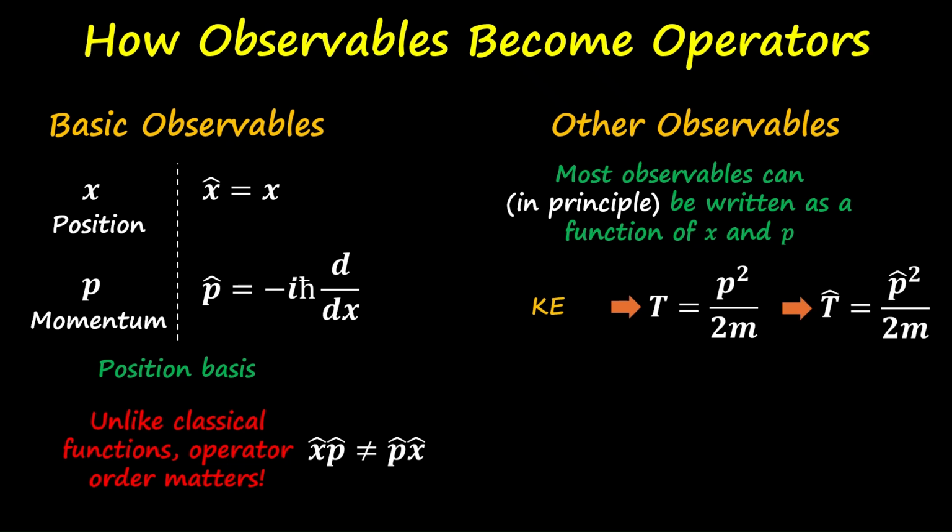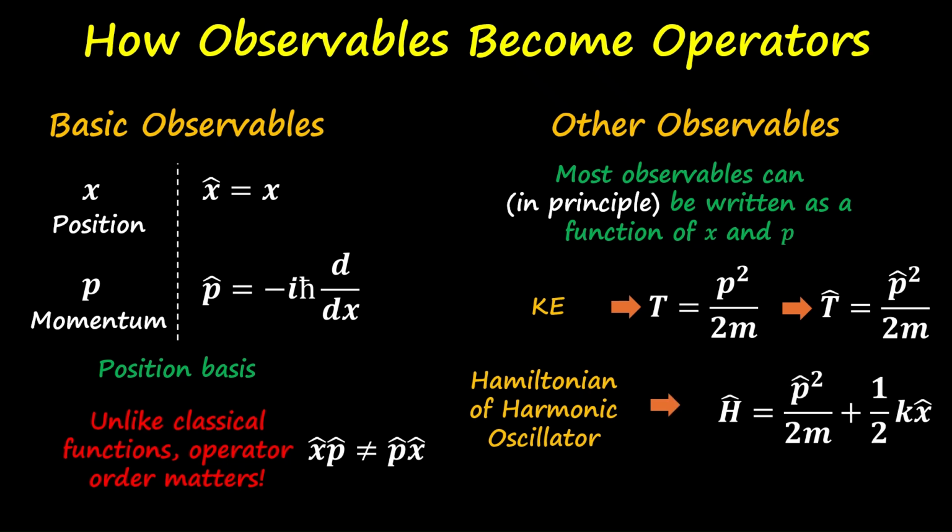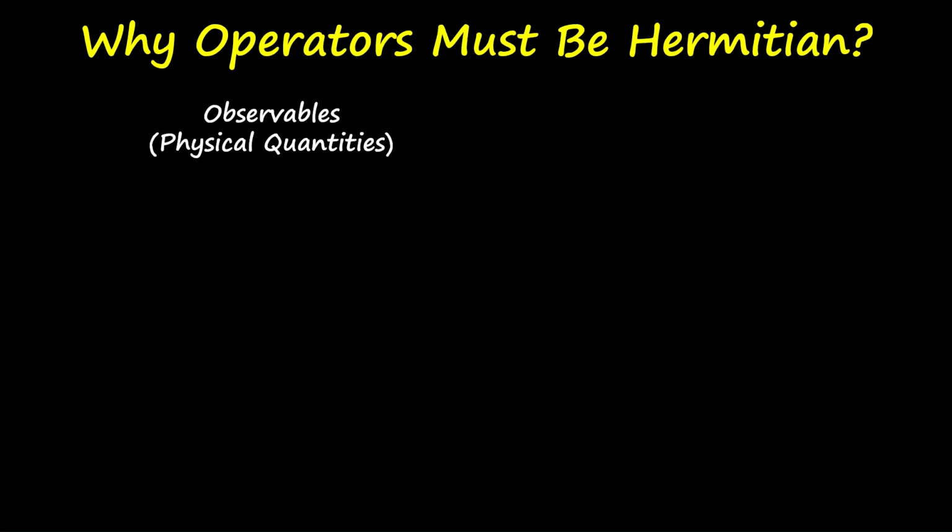Another example is the Hamiltonian of the harmonic oscillator. So the Hamiltonian can be written as the sum of the kinetic energy and the potential energy. And by substituting the expressions of x and p, we can get the Hamiltonian operator. Observables are real numbers, and these observables are represented by operators in Hilbert space.